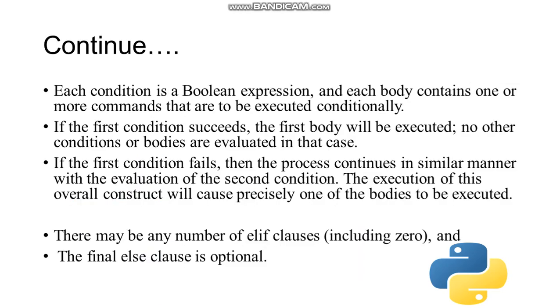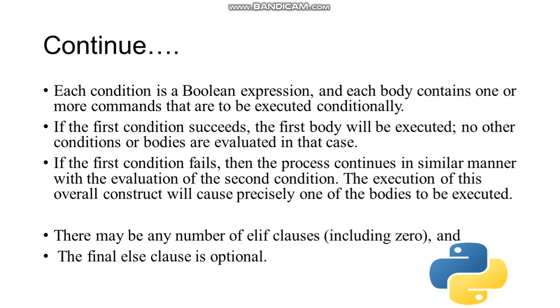Each condition is a Boolean expression and each body contains one or more commands that are to be executed conditionally. If the first condition succeeds, the first body will be executed. No other conditions or bodies are evaluated in that case.